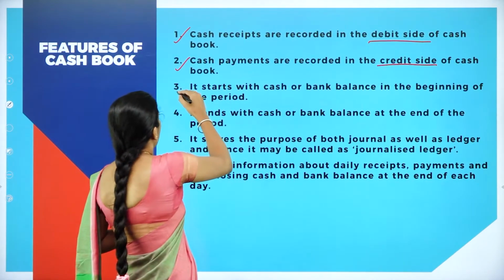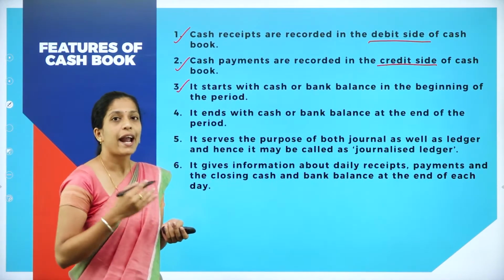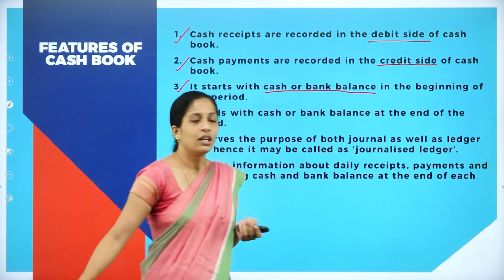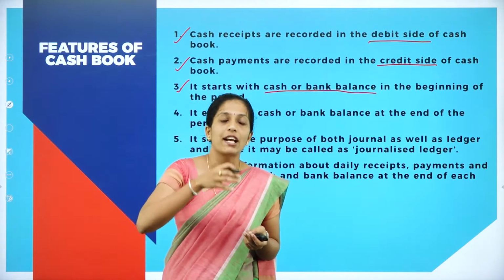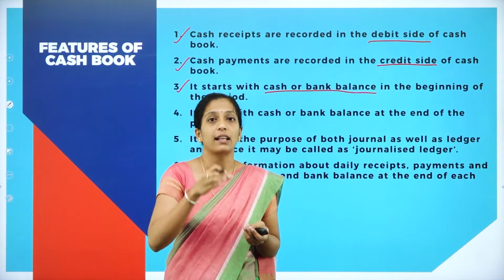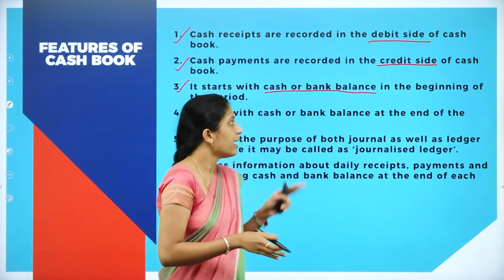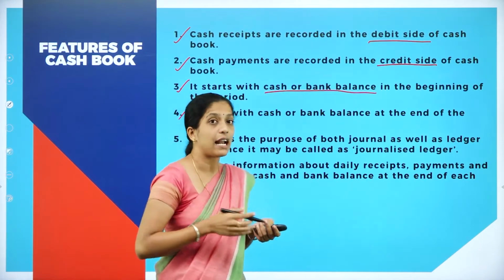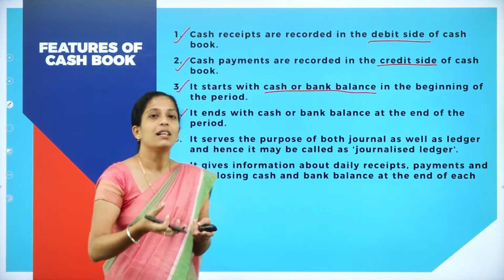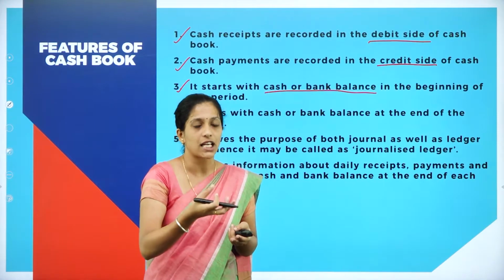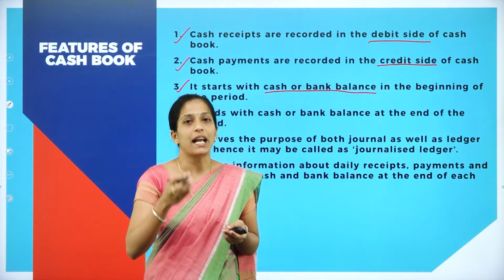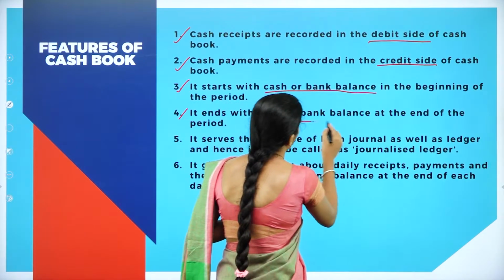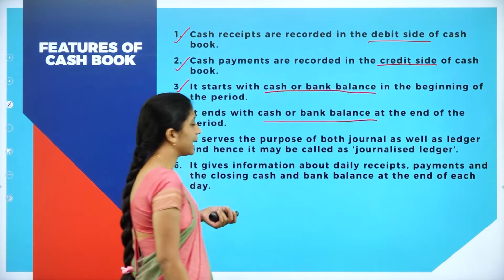The third feature of cash book is, it starts with cash or bank balance in the beginning of that particular period. So we are preparing a cash book with cash in hand as well as cash at bank at the beginning of that period. And the next feature is, it ends with cash or bank balance at the end of that period. So we start with opening cash in hand as well as cash at bank, and we end with closing cash in hand as well as cash at bank.